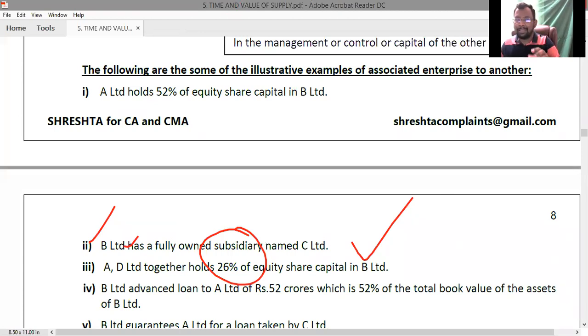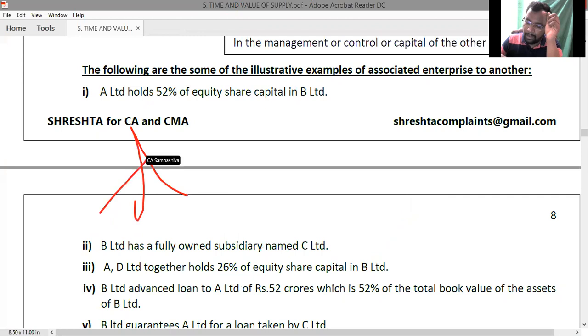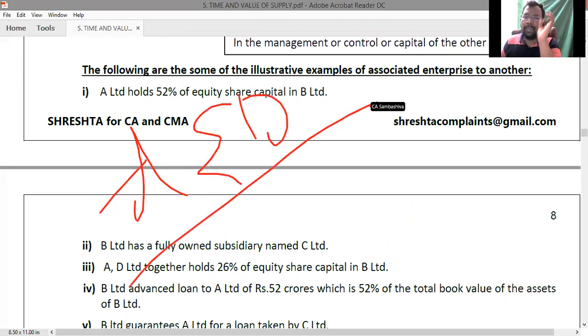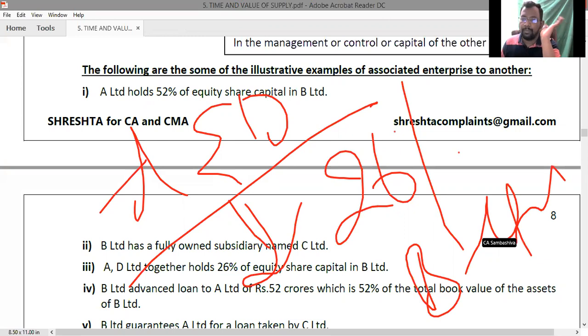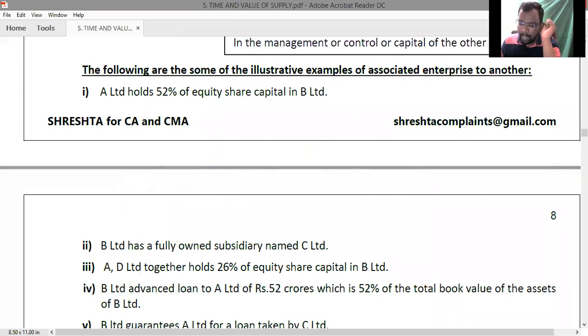Now I can say that A Limited and D Limited are said to be associated enterprises, since they are jointly holding 26% in B Limited. Are you following?